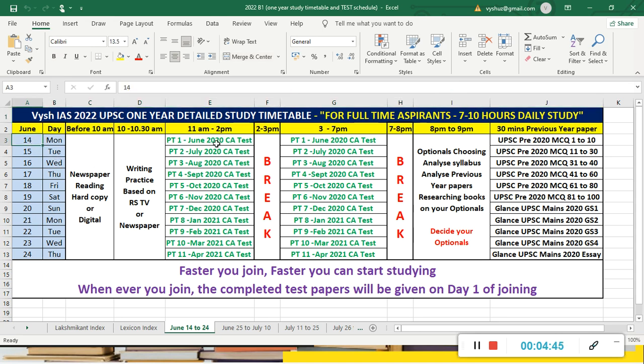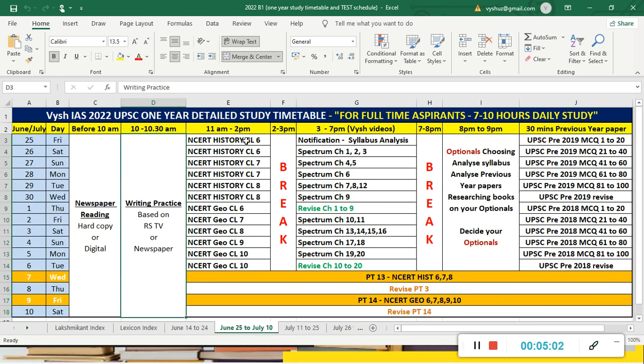When you join first itself, we give you the older 12 months of current affairs, that is before June, which is gone now. Before June 2021, all the 11 months of current affairs we'll give you. In total you have 100 prelims tests and 25 mains tests. So we'll give you this. Then after that, you will study NCERT. We'll give you a study timetable and only then give you the test. So that is our model.